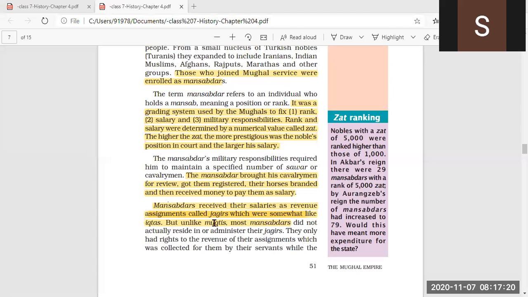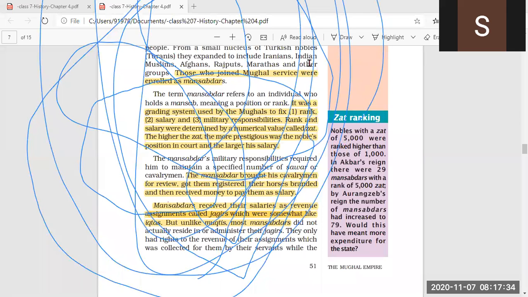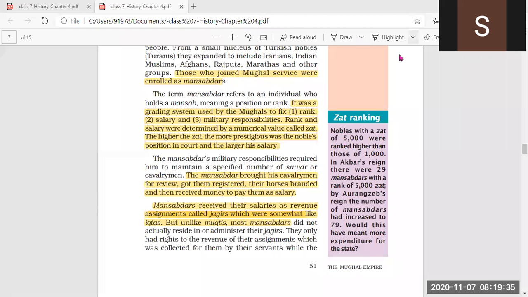Now, Mansabdars received their salaries as revenue assignments. First we will see what all was the responsibility of Mansabdars. The Mansabdars were given military responsibilities also. What was the responsibility of Mansabdars?